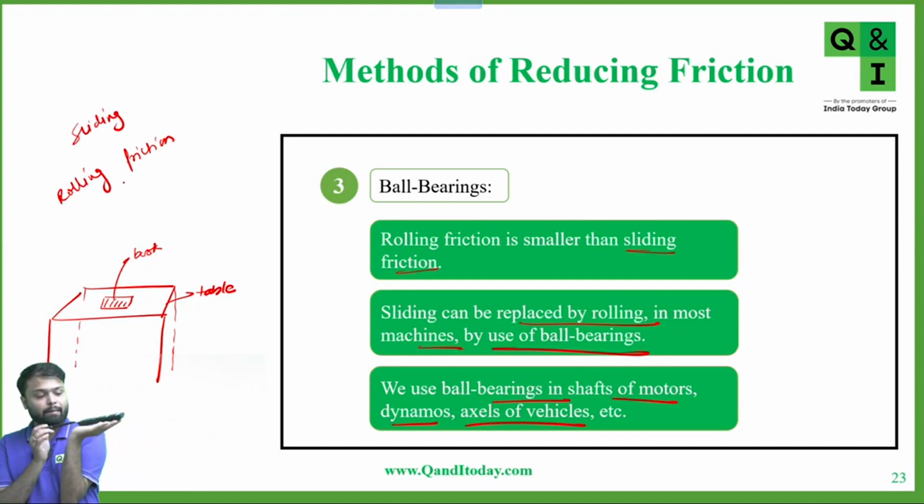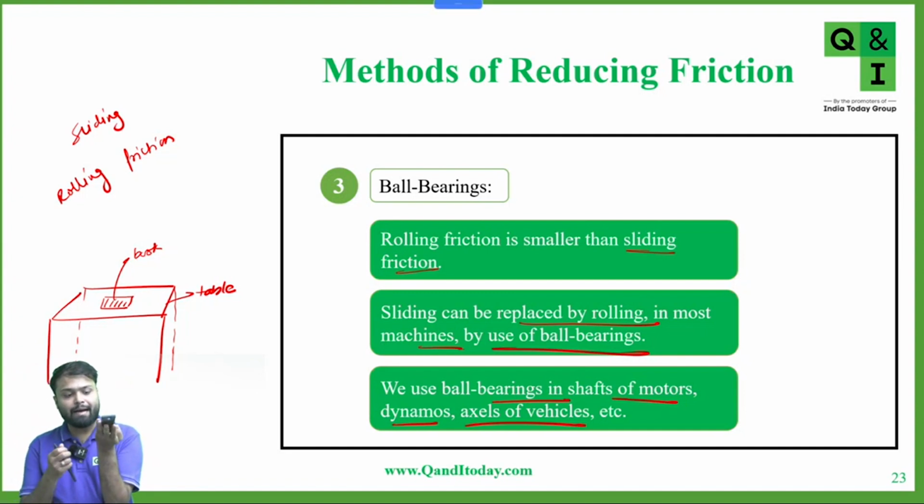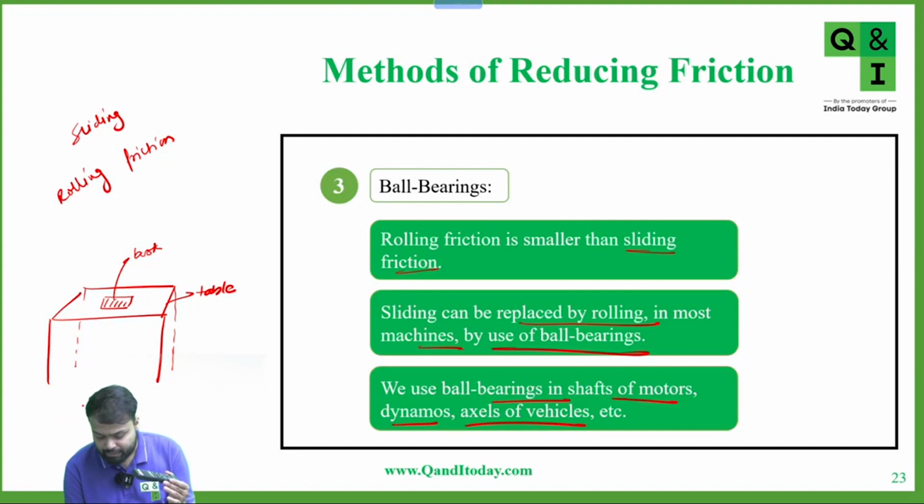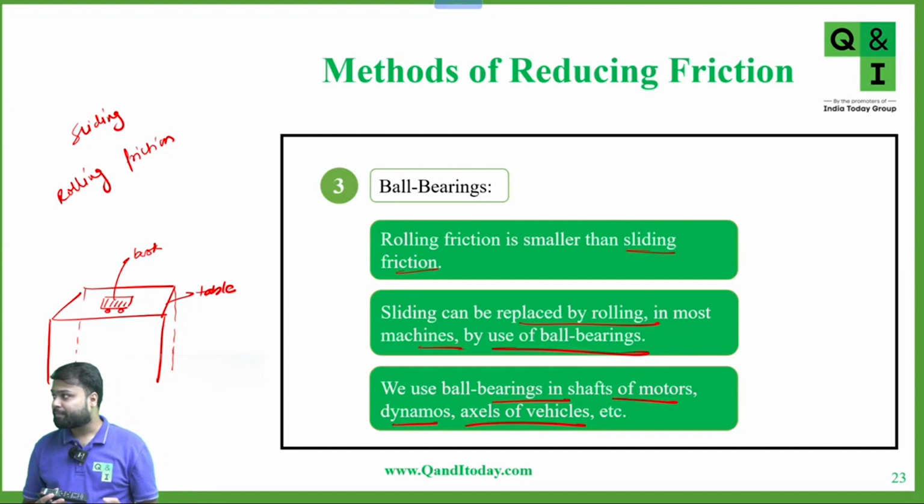So suppose I apply a force here and this book starts moving. Now the friction acting between the surface of the table and the book is sliding friction. Clear? Initially, if it is not moving, the friction is static. Now it starts moving, so the friction between the book and the table is sliding friction. Now I will add some wheels here. Can you see in the diagram?